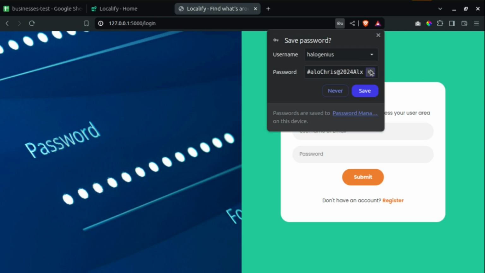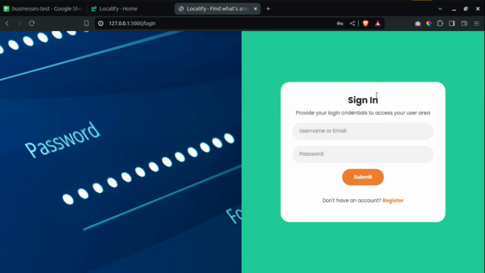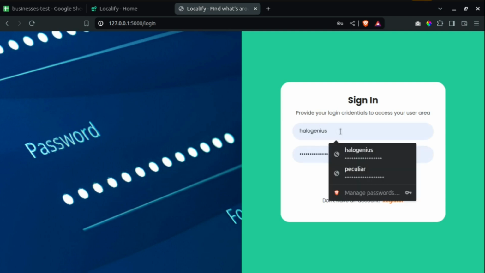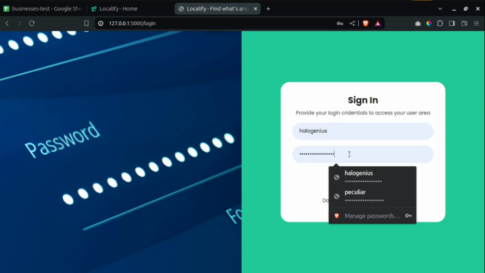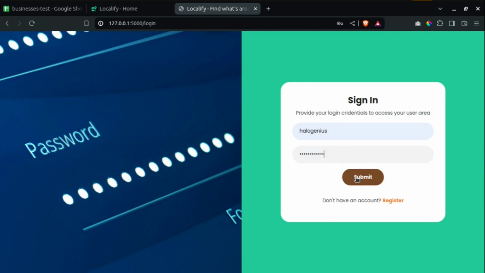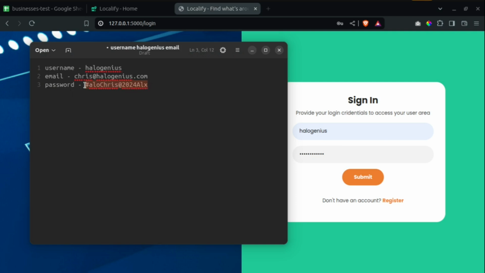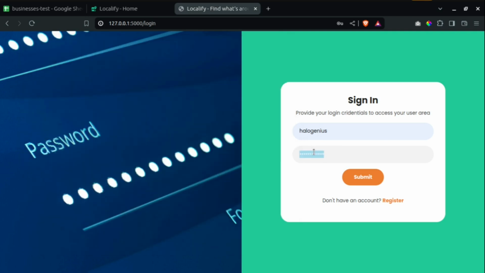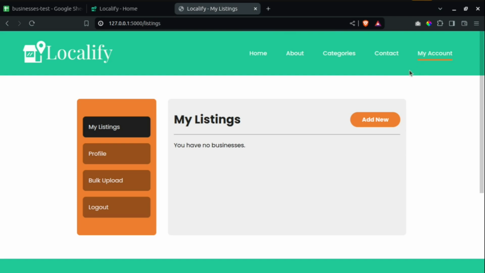So should I save this? Okay, let me save it. So now all those particular fields are validated to ensure that you don't enter the wrong information. So for the username over here, the username is hello genius. Now let me delete some few characters from this. If I try to submit it, you can see invalid username or email or password, because obviously the password is wrong. But let me go back to copy the password, then paste it. So if I submit this, you can see login successful, now redirecting to home page.